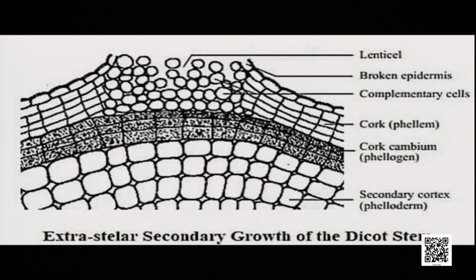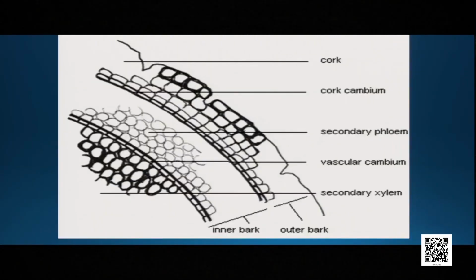The cork cambium continuously divides and redivides and adds cells towards the outer side as well as towards the inner side. As a result, the outer side cells gradually deposit a chemical substance called suberin. That suberin is totally impervious to water and nutrients, and the upper cells gradually become dead. Combinedly, that mass of cells is called bark or cork.